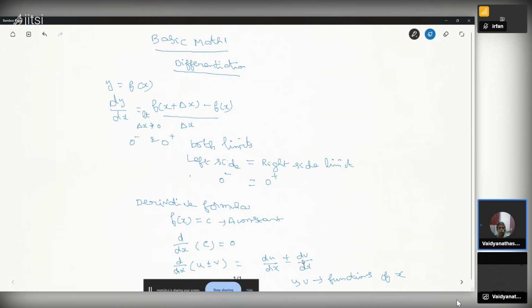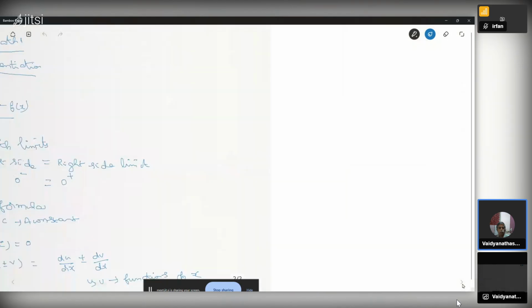This is the derivative of u, the derivative of v. You have to add after taking the derivative. You can add and take the derivative or take the derivative and add. As well as subtraction, the same rule is applicable.